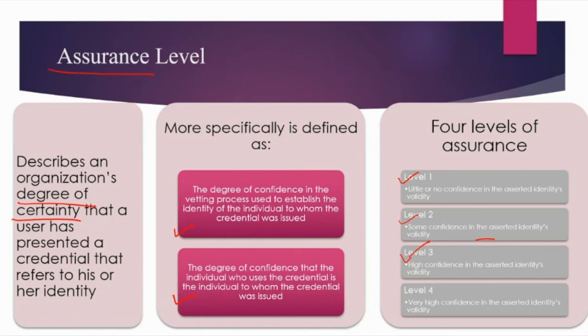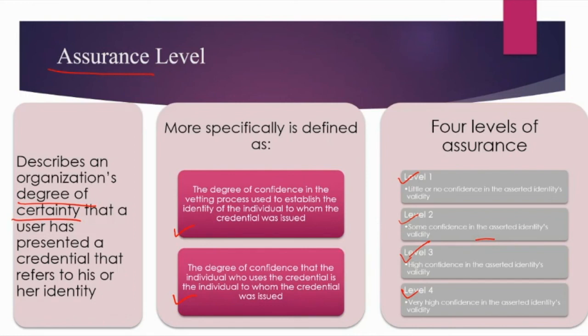Then level 4 deals with very high confidence. Whenever you are dealing with something very confidential, for example a law enforcement database which contains criminal records of many people, it is not quite easy, and you need a lot more confidence.